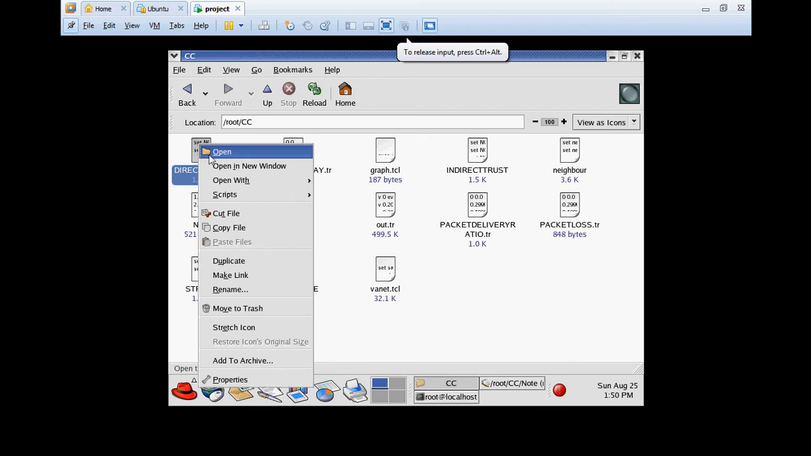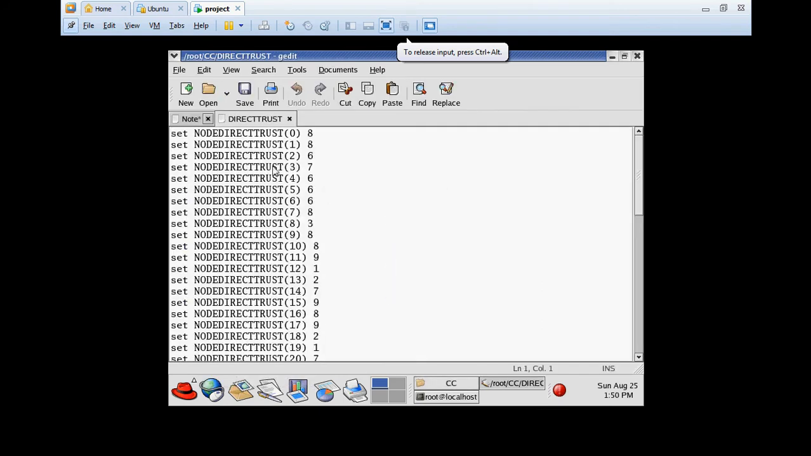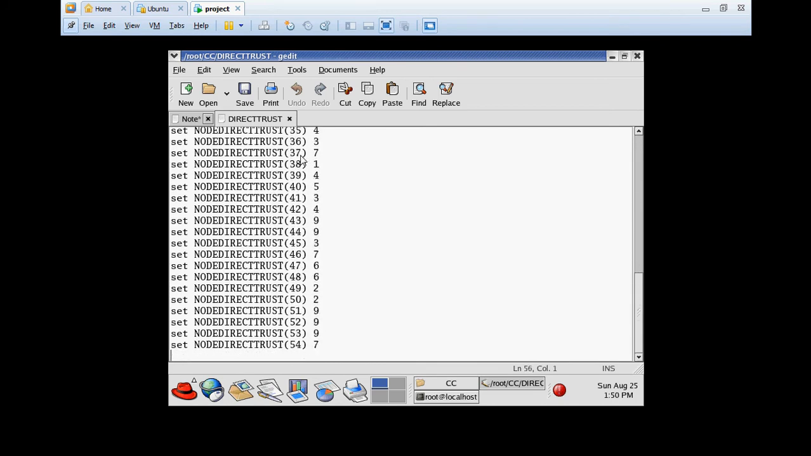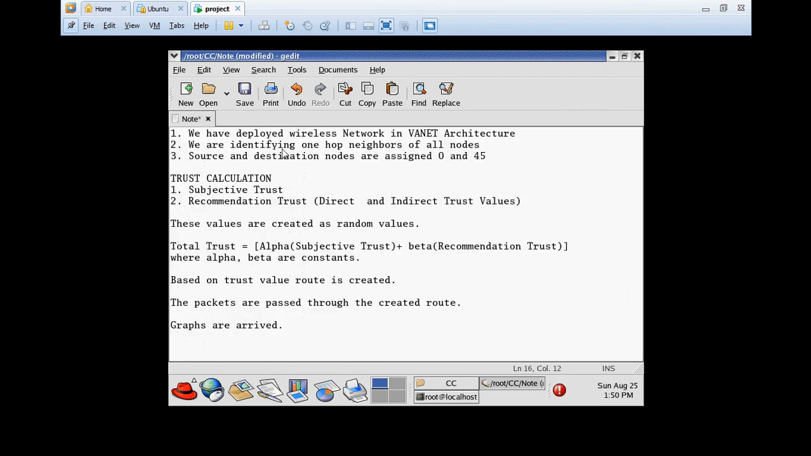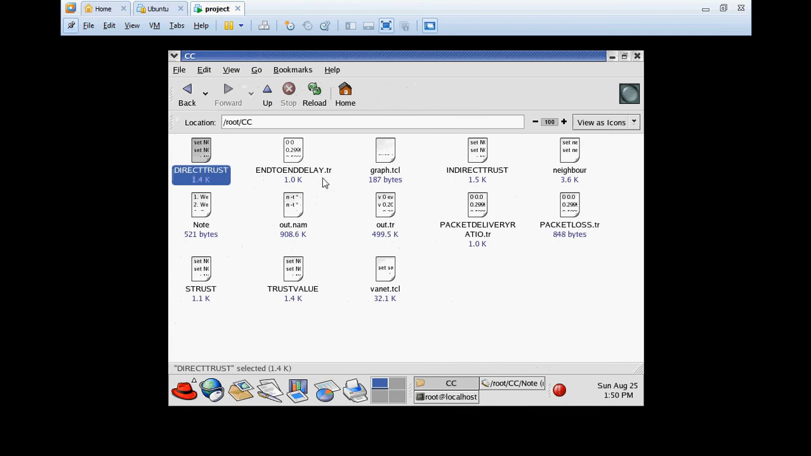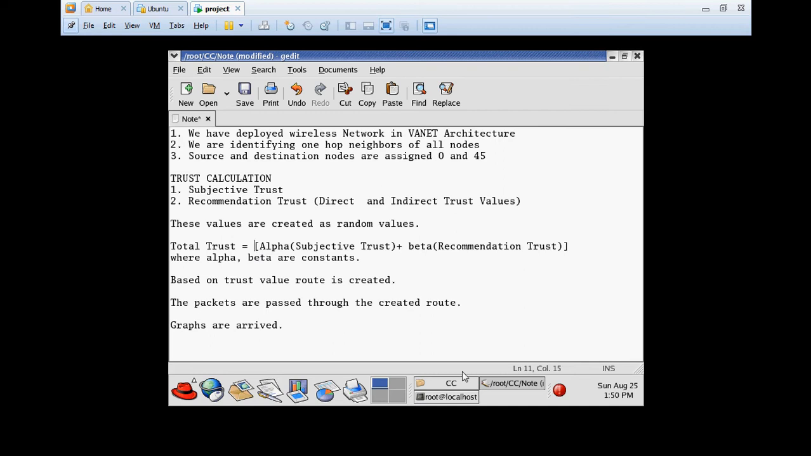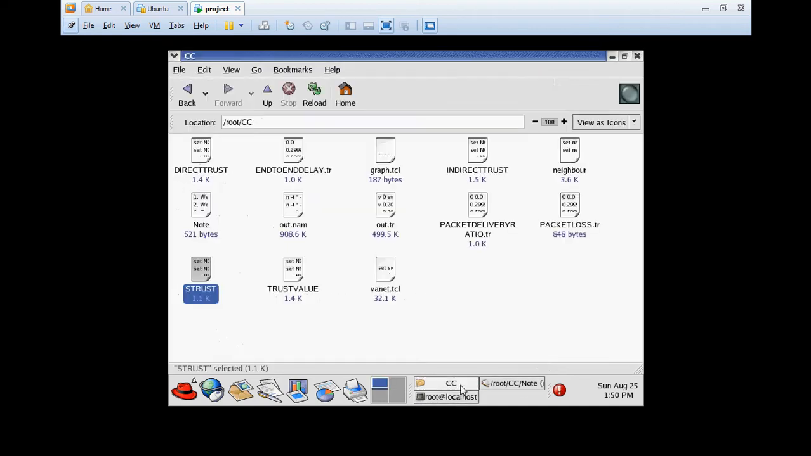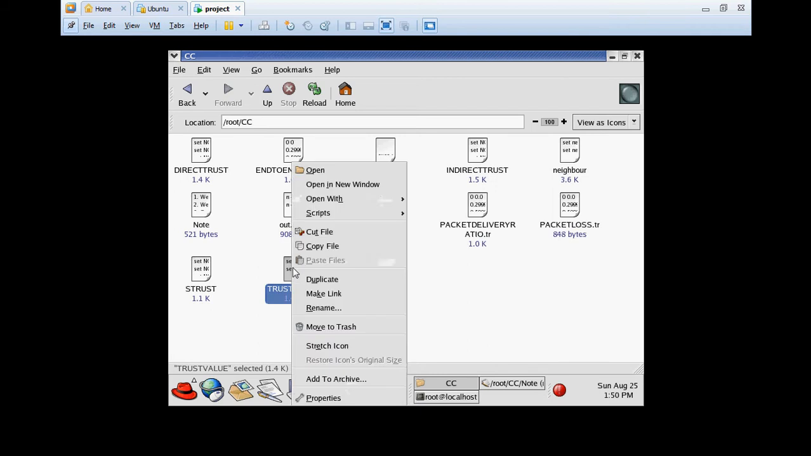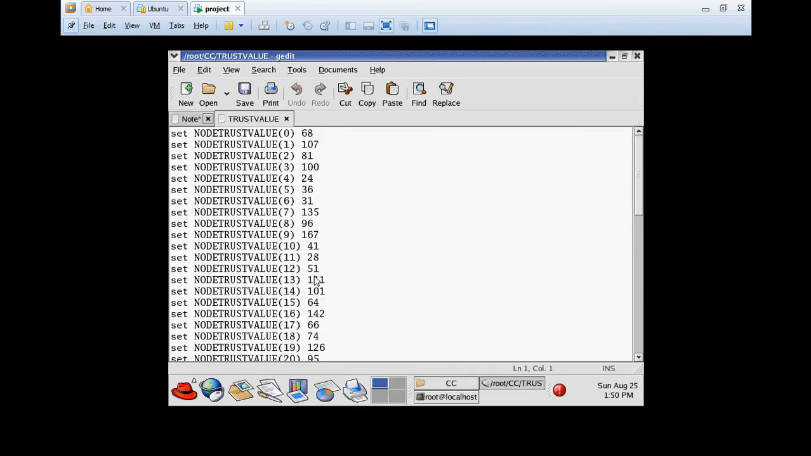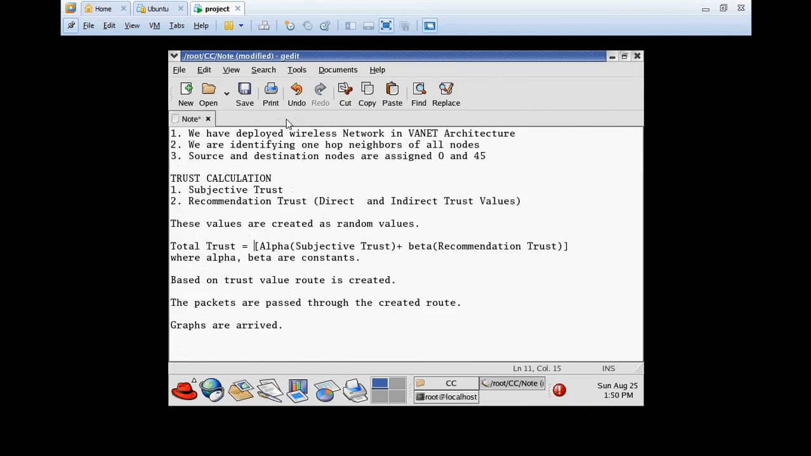So here we are setting the direct trust of the nodes. We have created a total number of nodes of 55, 0 to 54. We have created a direct trust value in a random manner, and an indirect trust value, and similarly the subjective trust value. According to the formula, we have created the trust value. Here the final trust for the nodes is stored in this file. This is the final trust value created for every node.